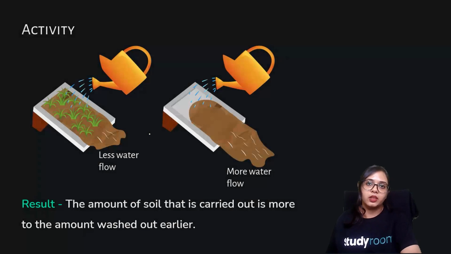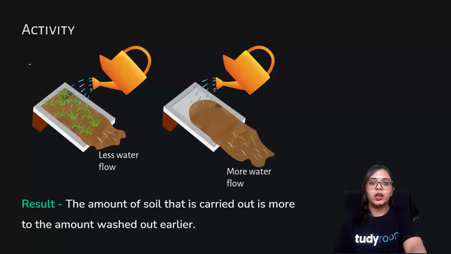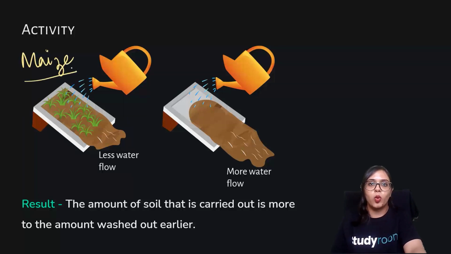To understand this process of soil erosion, let us look at an activity. Here we are taking two troughs and we are taking an equal amount of soil in both the troughs. In one of the troughs, we are sowing some seeds. These seeds may be of some grains, some maize, some grasses. In the other trough we are not growing anything. It's just the soil that we took earlier. Then we are going to water both of these troughs equally.